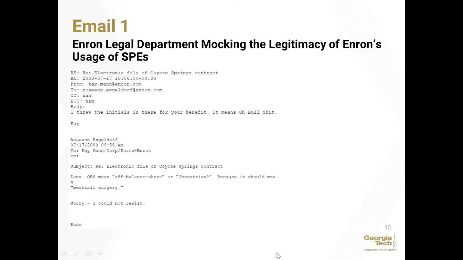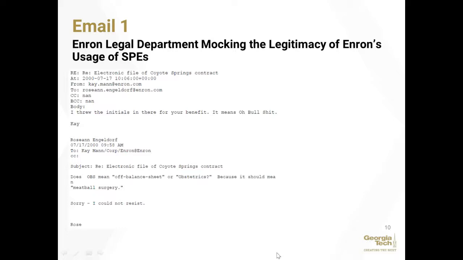K-Man is a top legal counsel at Enron at the time. Roseanne Engeldorf is also a lawyer at Enron. So in the discussion between the 2, they're talking about the Coyote Springs contract, and in talking about it, they discuss the acronym OBS, which we'll see is a commonly used acronym at Enron for talking about off-balance sheeting.